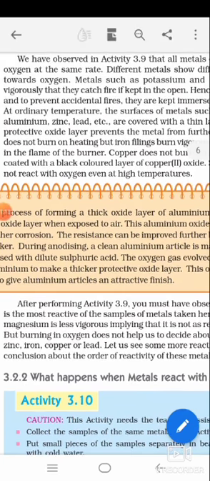Next, reaction with water. Metal oxides are insoluble in water, but some metal oxides are soluble in water, for example sodium oxide and potassium oxide, and they produce the corresponding alkalis. Sodium oxide reacts with water to produce sodium hydroxide. Potassium oxide reacts with water to produce potassium hydroxide.